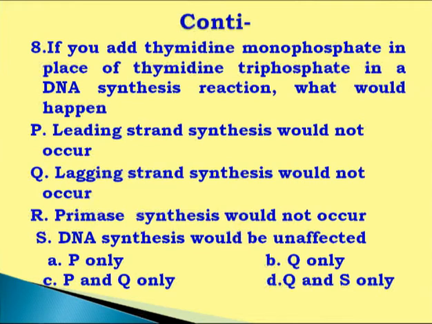Now again, this one is a bit twisted, asked in NET so many times. Now if you add thymidine monophosphate in place of thymidine triphosphate in DNA synthesis reaction, what would happen? Consider this question again.